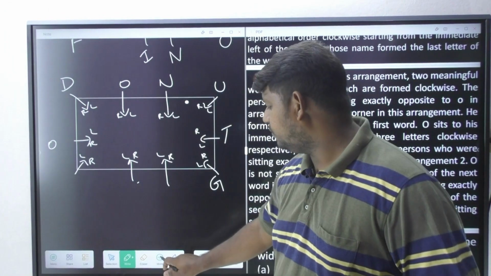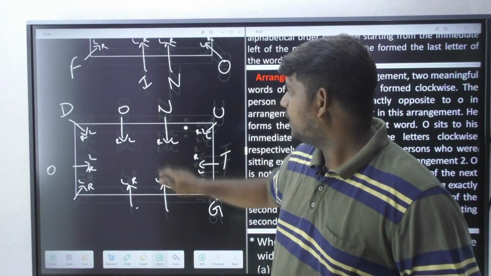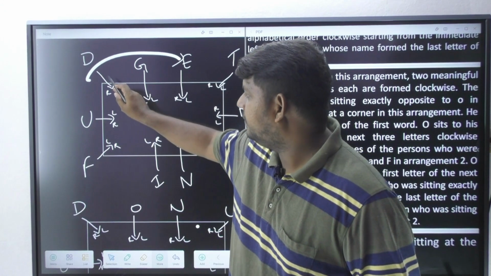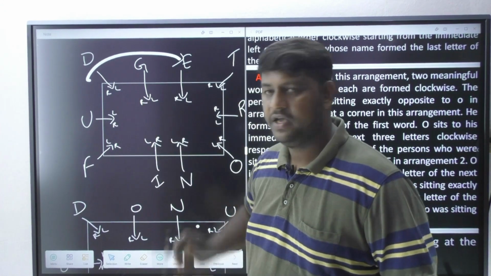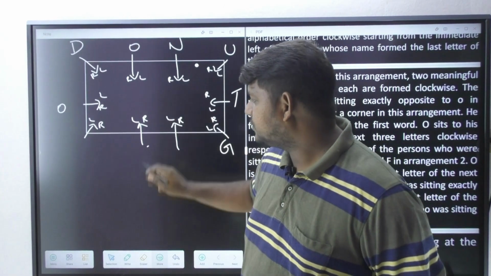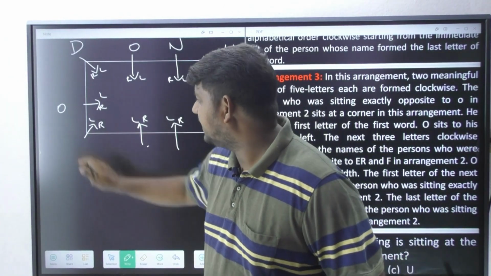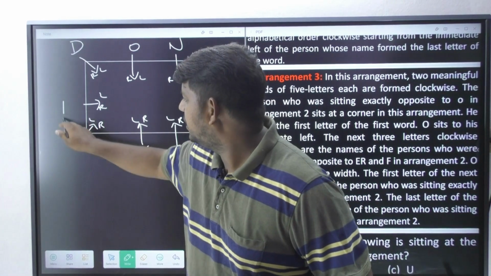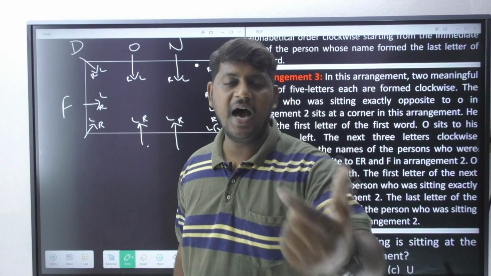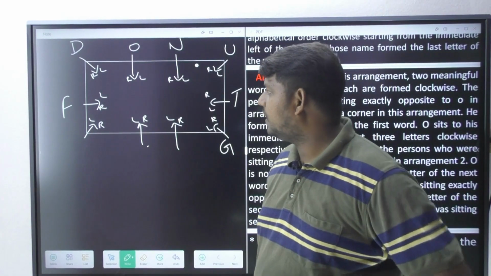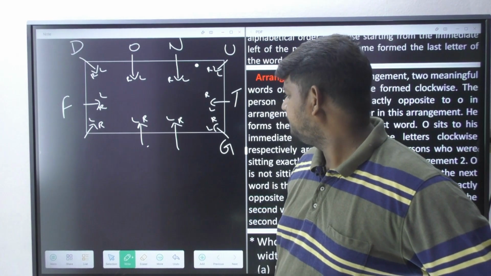Now if you observe the arrangement 2, this is your arrangement 2. Second to the right of D. Who is that person? F. Now it means F is going to come at this particular position because it becomes the last letter of the word. If you observe the leftover persons, who are the leftover persons? We have R,